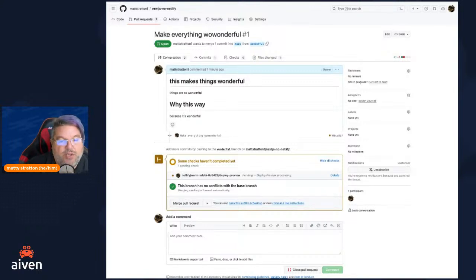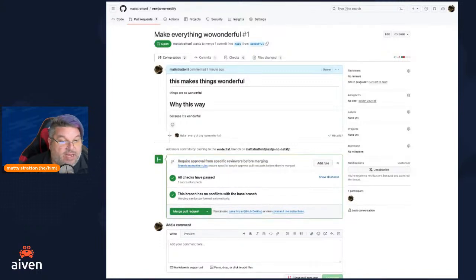The other thing is that you can and should have tests that are part of this process as well, so that not only can I see my deploy preview, if I have automated tests built in, integration tests, functional tests, unit tests, anything like that appropriate for this stage, these can also be running at this point.